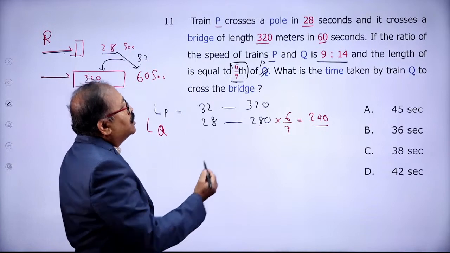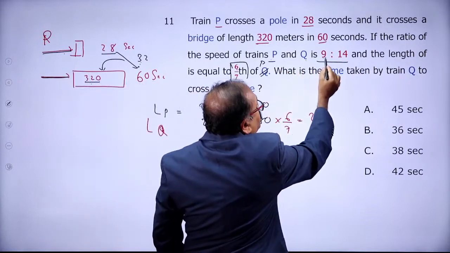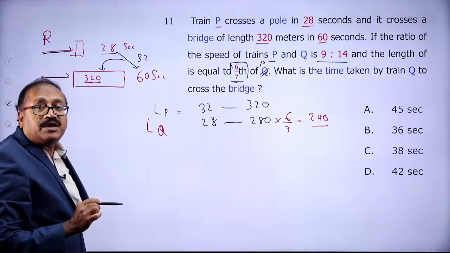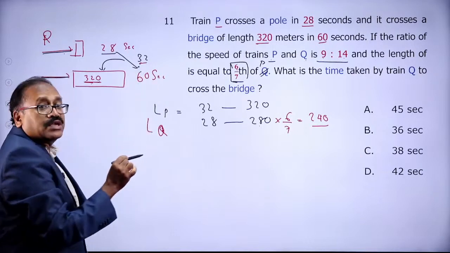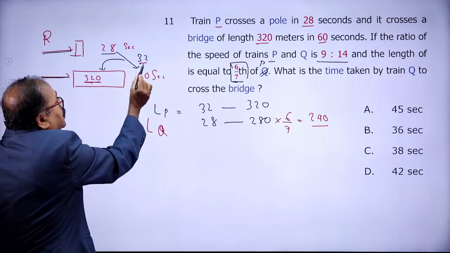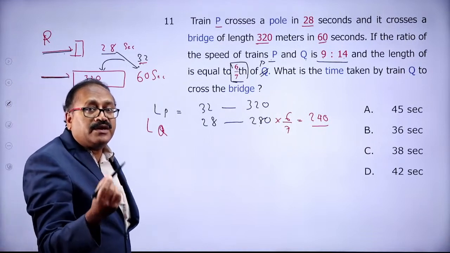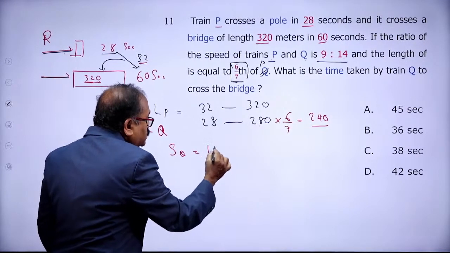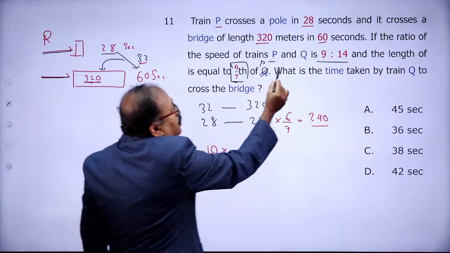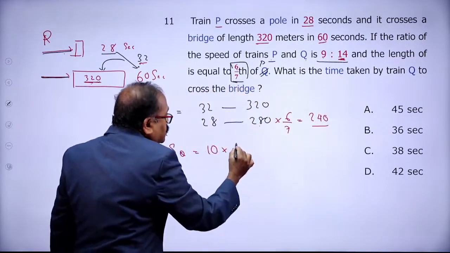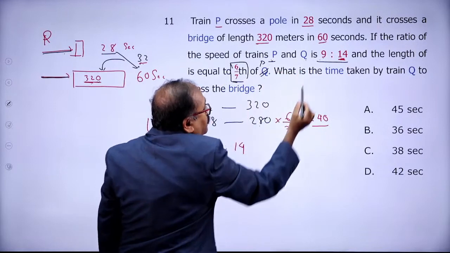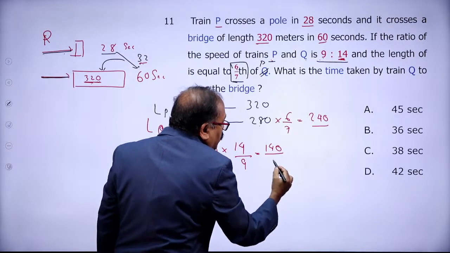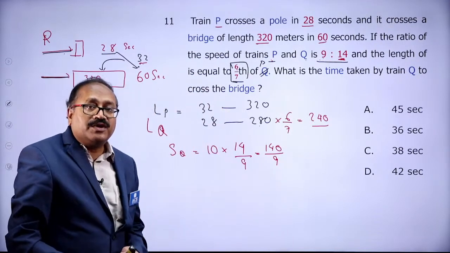Fine. Now about the speed, the P and Q speed ratio is 9:14. What is the speed of P? It covers 320 meters in 32 seconds. So what is the speed? 320 divided by 32, 10 meters per second. So what is the speed of Q? The speed of P is 10 meters per second, and the speed of Q is 14 parts out of P's 9 parts. So 140 by 9 is the speed of Q.